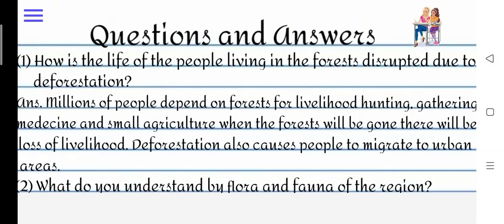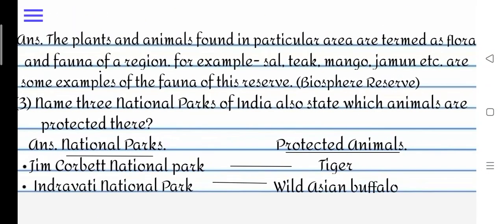Now, question number 2. What do you understand by flora and fauna of the region? So answer: the plants and the animals found in a particular area are termed as flora and fauna of the region. For example, sal, teak, mango, jamun, etc. are some examples of flora of this reserve, that is the biosphere reserve.